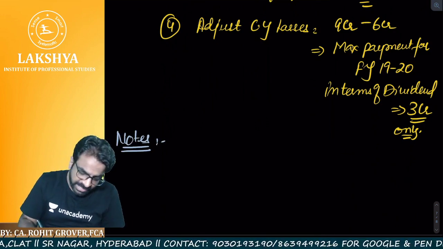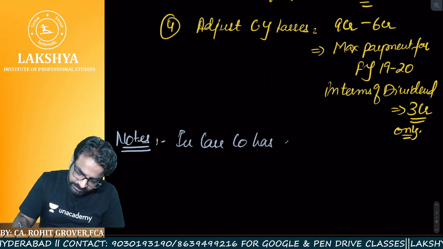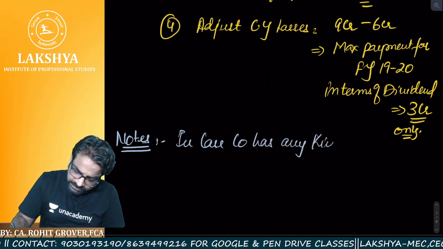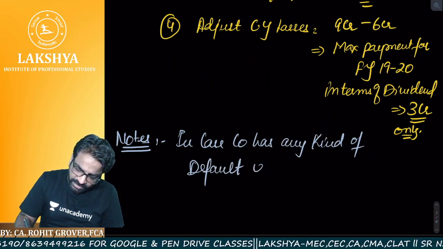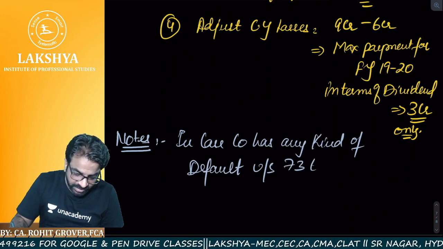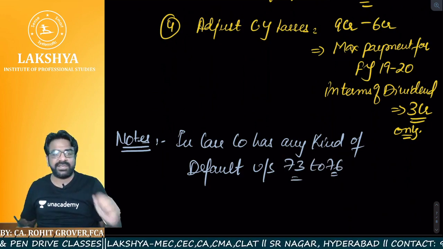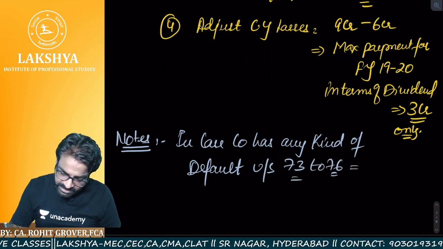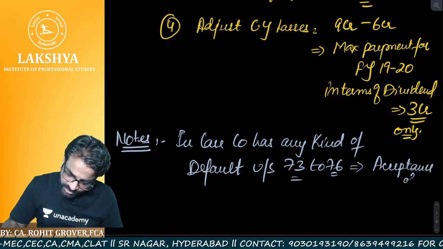Point number 1, in case the company has any kind of default under section 73 to 76. So what is 73 to 76? Acceptance of public deposits.